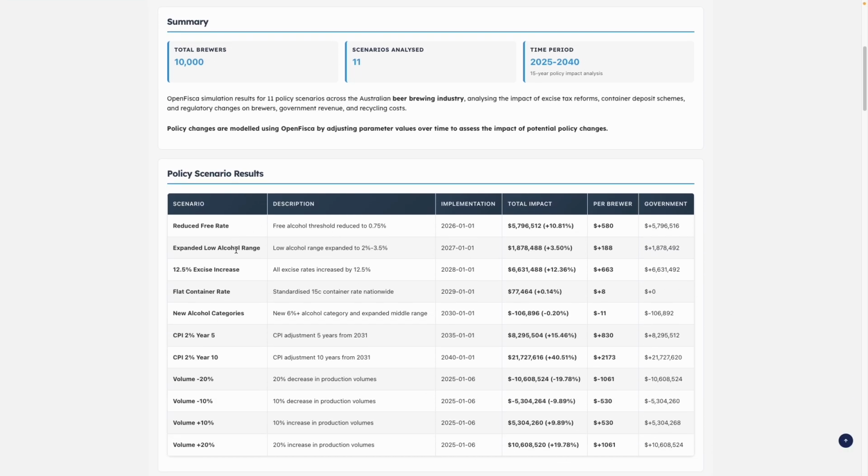And then for each of our scenarios that have been set up, it shows you the impact. So in this case, let's look at, say, increasing the excise to 12.5%. That would cost each brewer $663 per year, but it'll also bring in a significant amount of money for the Australian government in this case.